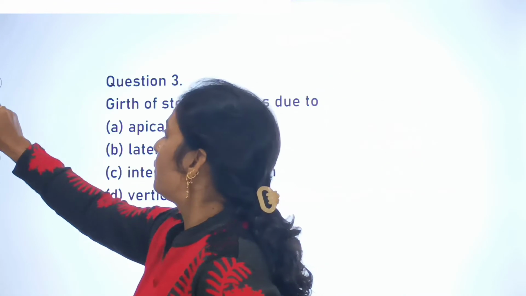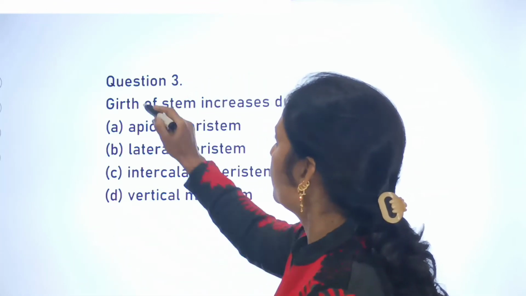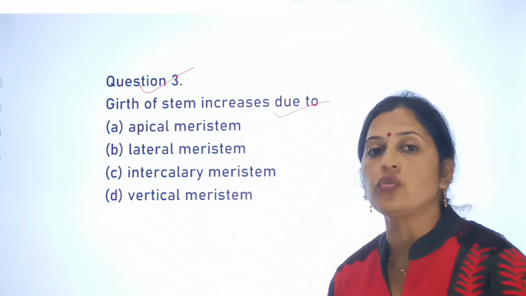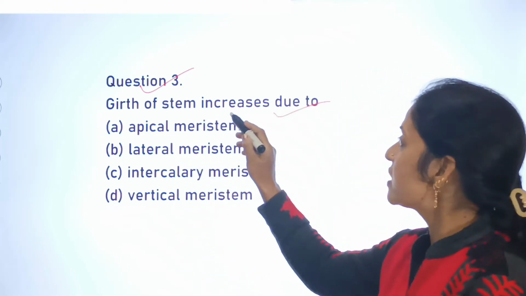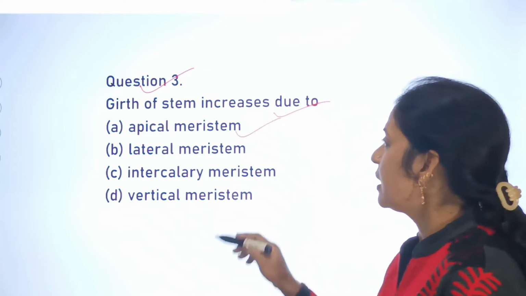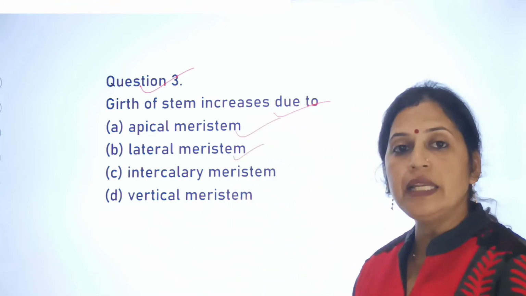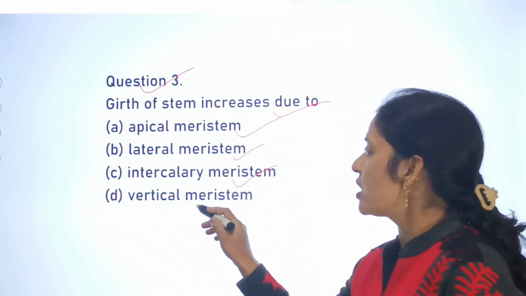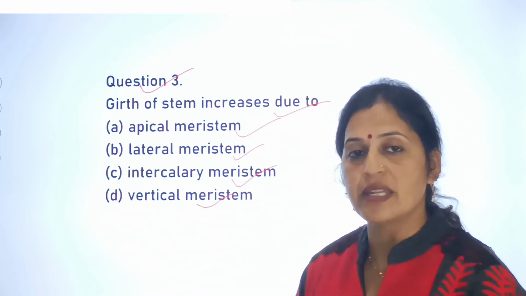Now shift to question number 3, and question number 3 is, girth of stem increases due to. Options are, A, apical meristem, B, lateral meristem, C, intercalary meristem, and the last one, vertical meristem.